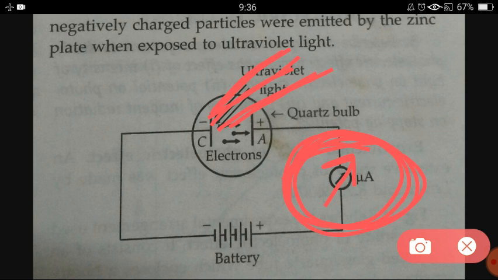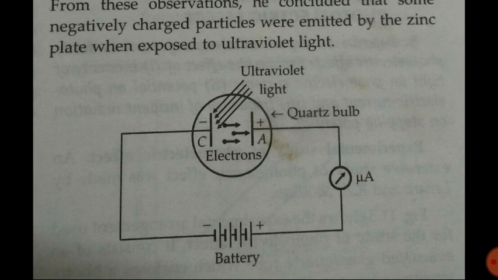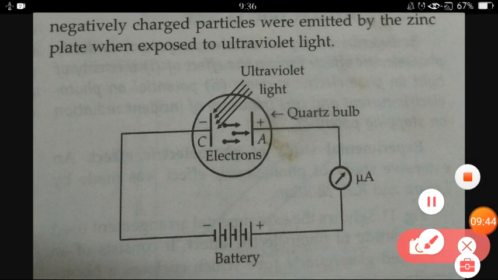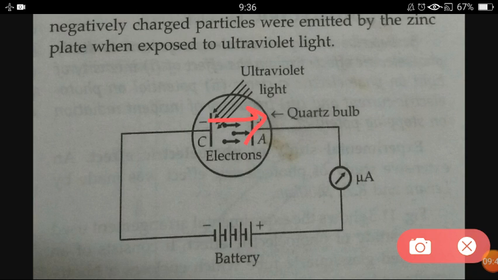Because the electrons are negatively charged particles, they get attracted towards the positive electrode. After attraction they start moving from the negative to the positive electrode, and when they come to the positive electrode the circuit is completed, and that's why we can detect current here.